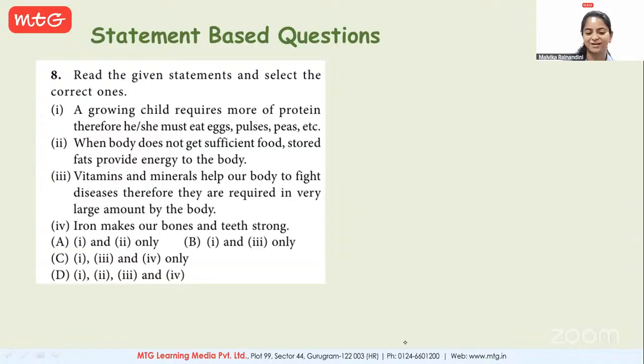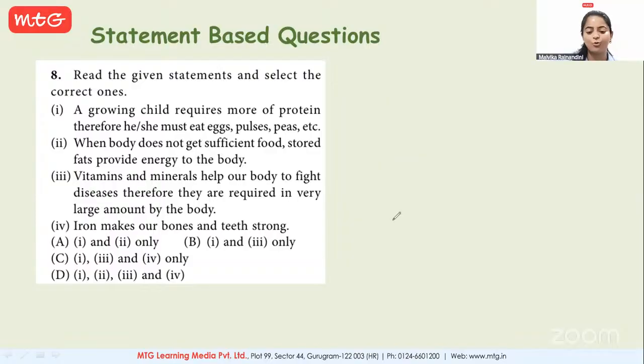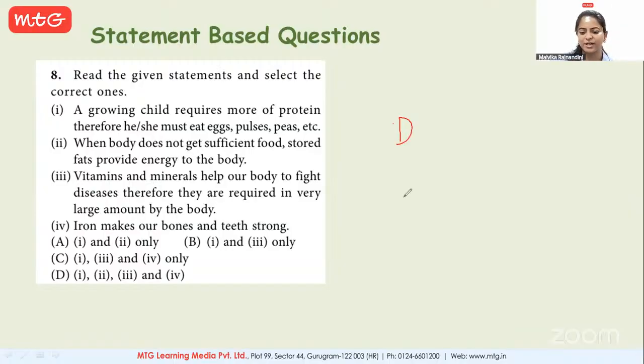Okay, Harshit, tell me the answer. Ma'am, D is the answer. B or D? Ma'am, A. How many Harshits are there in the class? Only one, I guess. Harshit Garg? Yes, so Harshit Garg will tell the answer right now. Harshit, according to you, is it option D or A? Ma'am, D. Okay. Please raise your hand if you know the answer. Yes, Rudhav? Ma'am, option A is the correct answer.